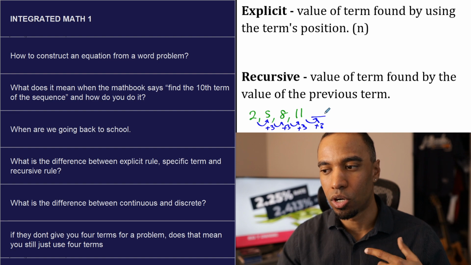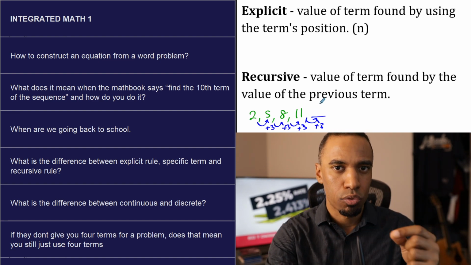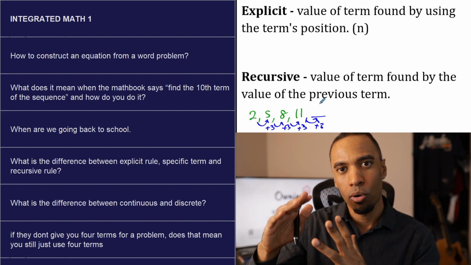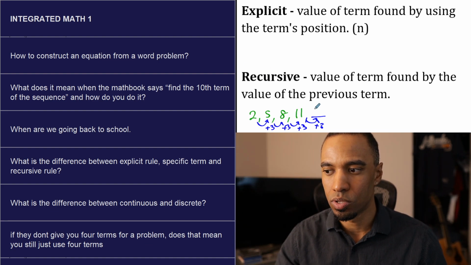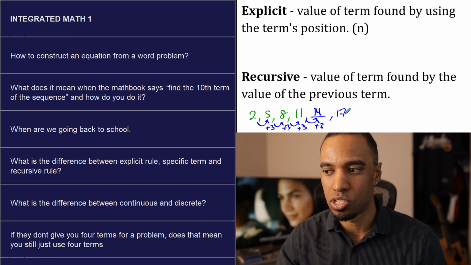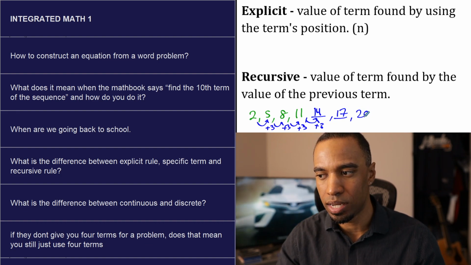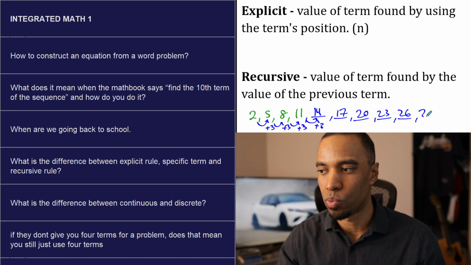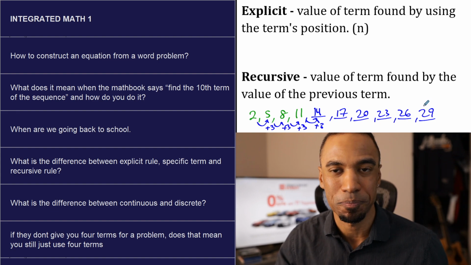Recursively, so this is what recursion is here. Recursion means kind of like looping through something over and over, kind of reiterating a process and going back into it, pulling out a new value from the value that you previously had. So 11 was the previous value. What's the new value? 14. Add 3. What's the new value of that? After add 3, 17. That's the 6th term. Specifically, the 7th term is 20, 8th term is 23, 9th term is 26, 10th term is 29. That's how I built this sequence for the first time, by the way, guys. I recursively just kept adding 3.